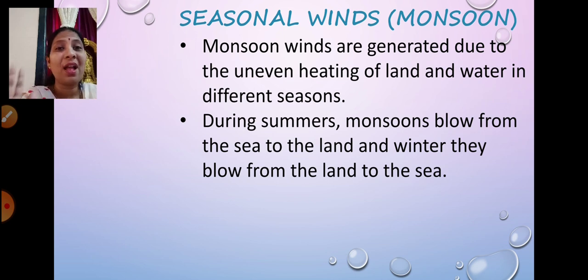Summertime, high temperature, pressure is low on the land, compared to the sea, where temperature is low and pressure is high. So during summers, monsoons will blow from the sea towards the land. In winter the temperature is less on land, so the air pressure will be high. So it will blow from high pressure to low air pressure, isn't it? So it will blow from the land to the sea in winter, and in summers it will blow from the sea to the land.